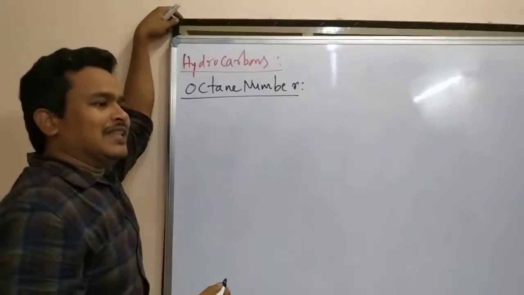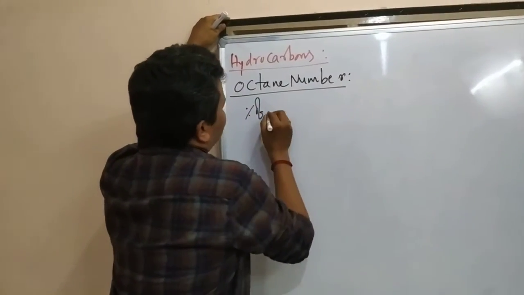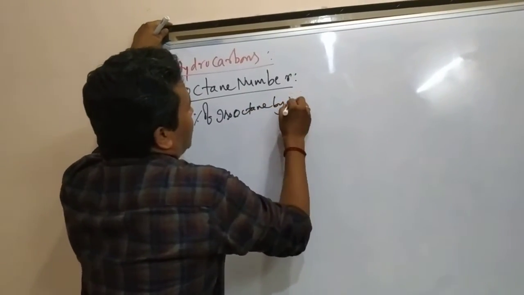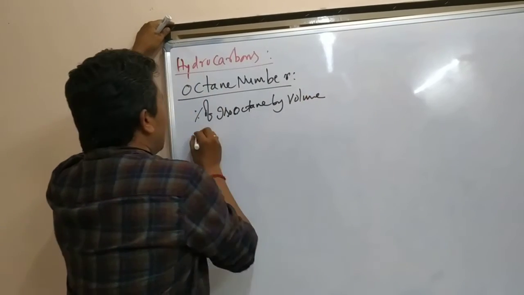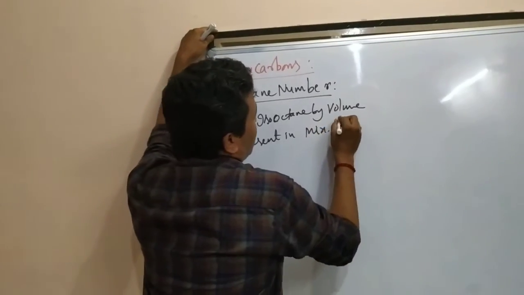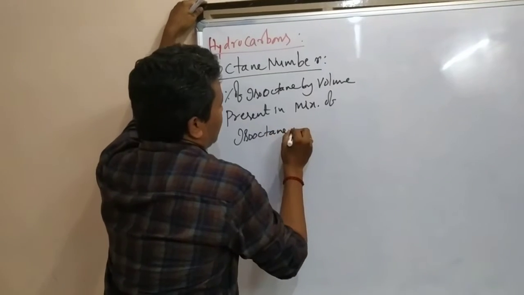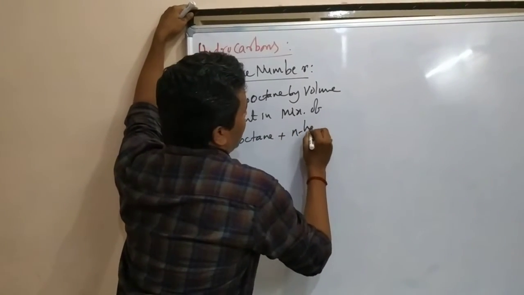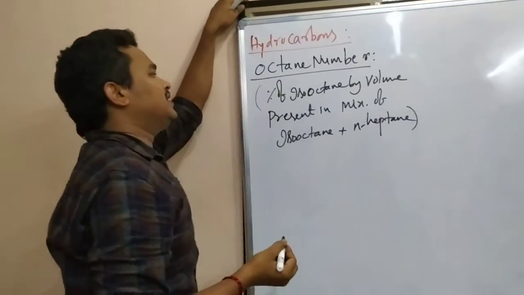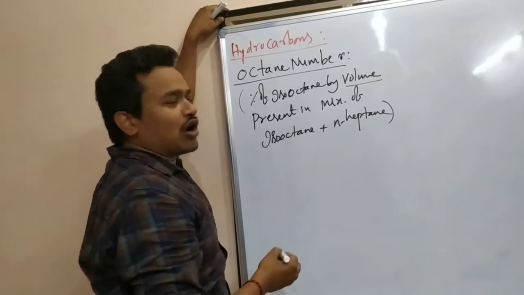This is the percentage of isooctane by volume present in a mixture of isooctane and N-heptane. In this mixture, we have to measure the percentage of isooctane in terms of volume. That is called the octane number.